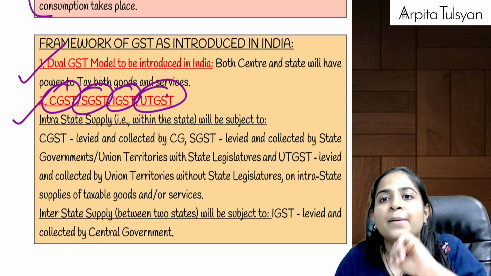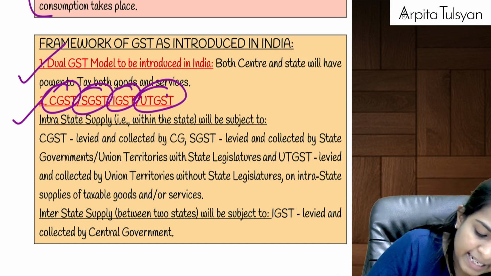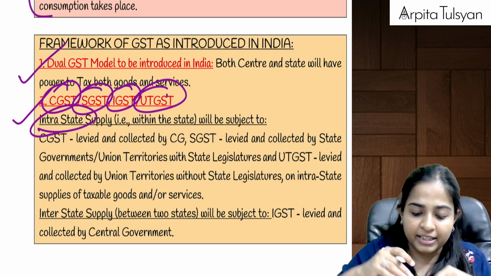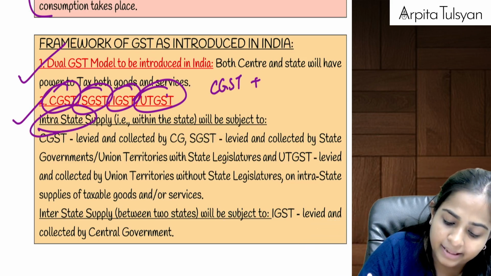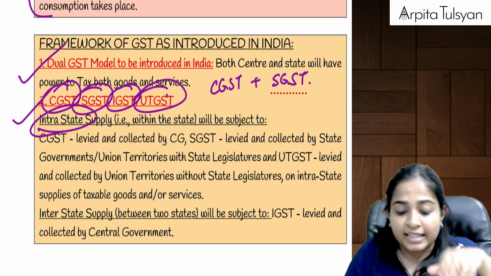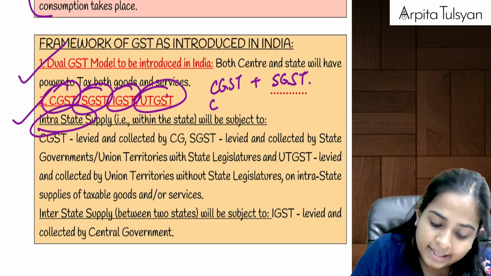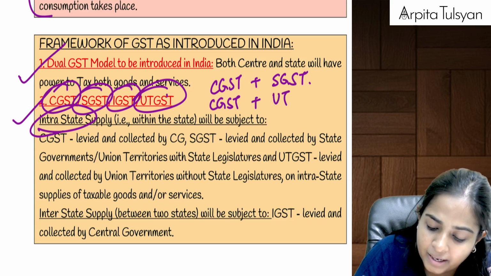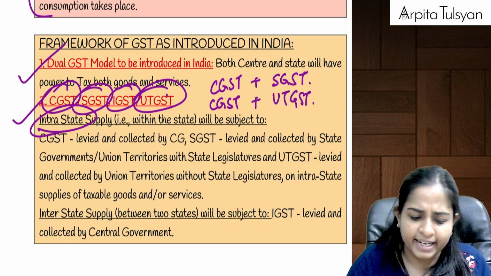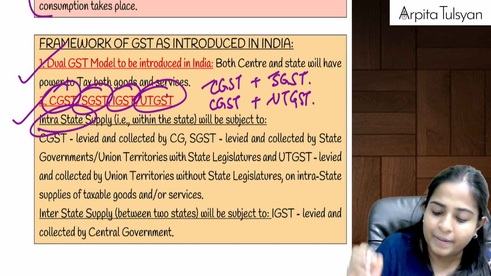Ma'am, when which type of tax is applicable? So, in case of intra-state supply, within the same state, two taxes will be applicable, that is CGST and SGST. What if it is within the same union territory? Then CGST will be applicable plus UTGST will be applicable. Are you understanding this? Yes, then these taxes will be applicable.